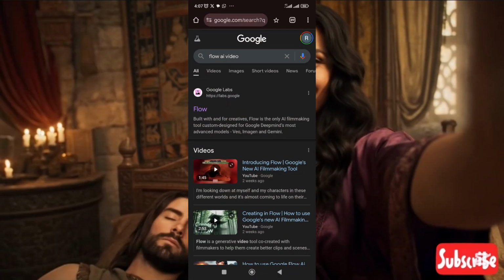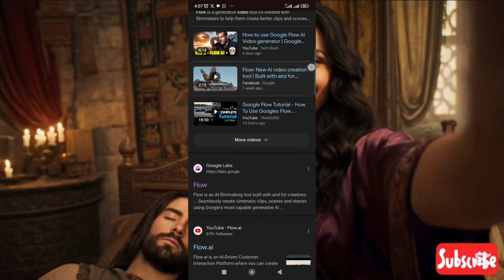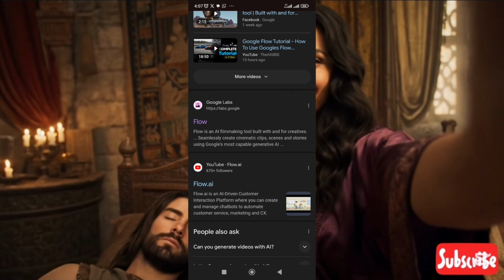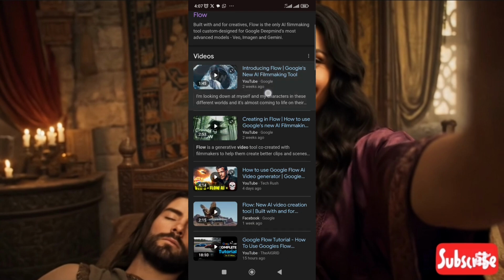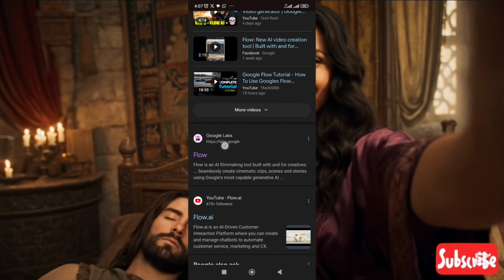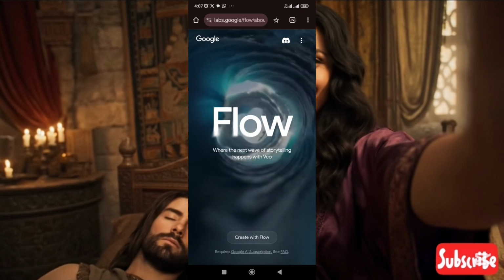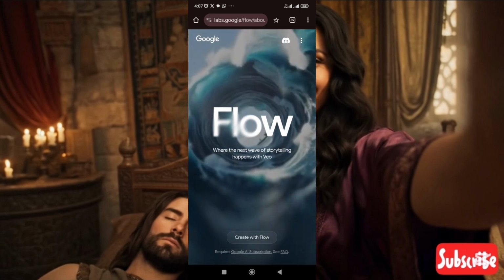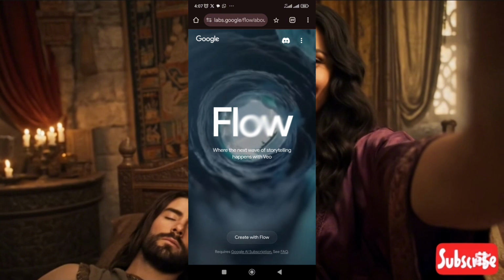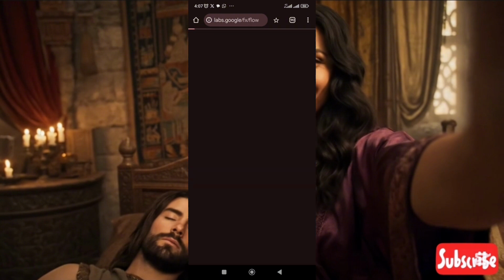So to get started on this one, we'll go ahead and search for Flow AI video on Google like this, and then I'll scroll down and click on this particular one here, not the first one. Don't click on the first one, click on the second Google Labs here, Flow. When you click on it, it will take you to the interface. Let's wait for it to load. As you can see, this is the Flow AI interface. We'll go ahead and click on this one, create with Flow.